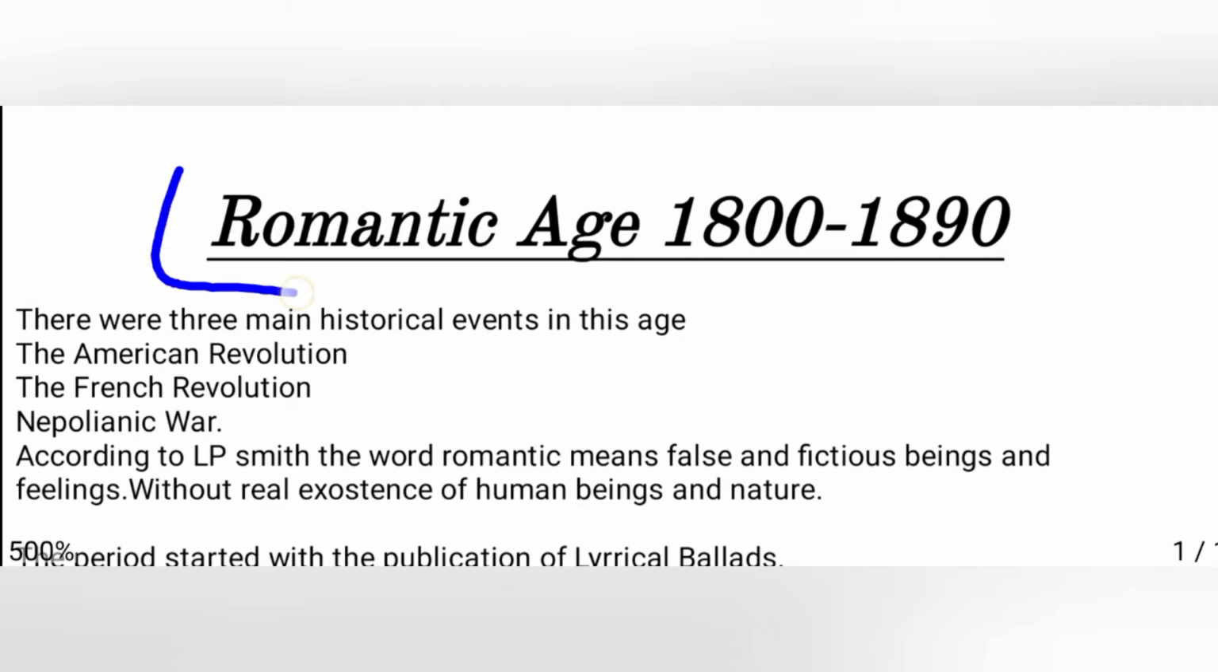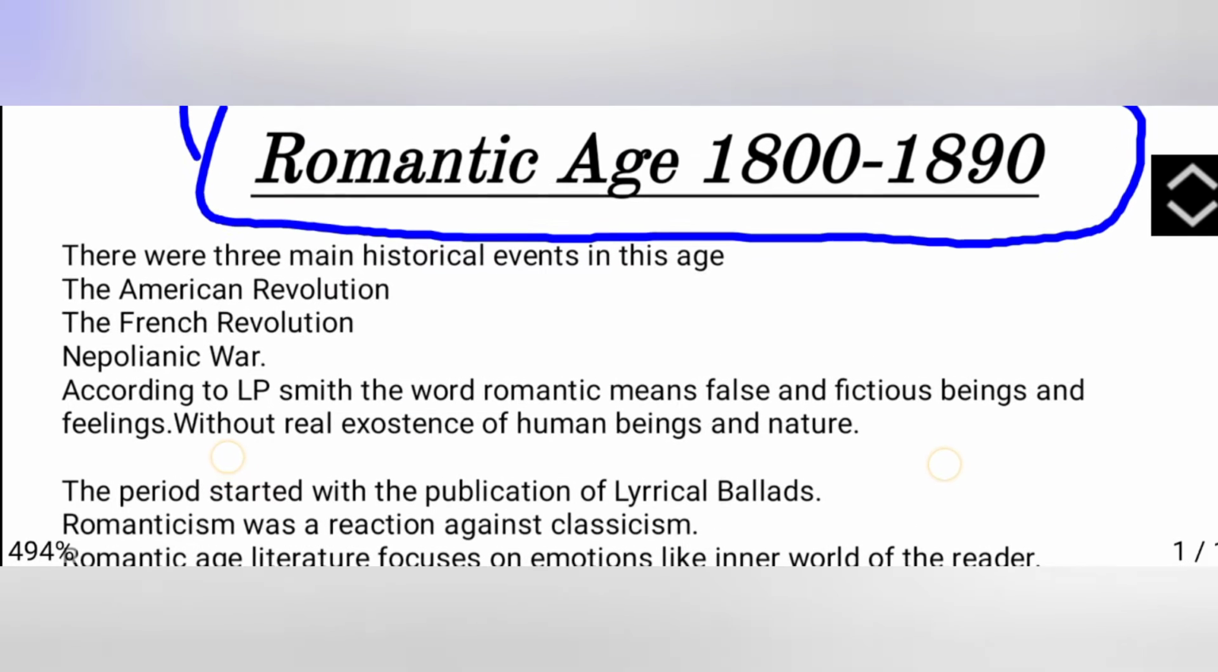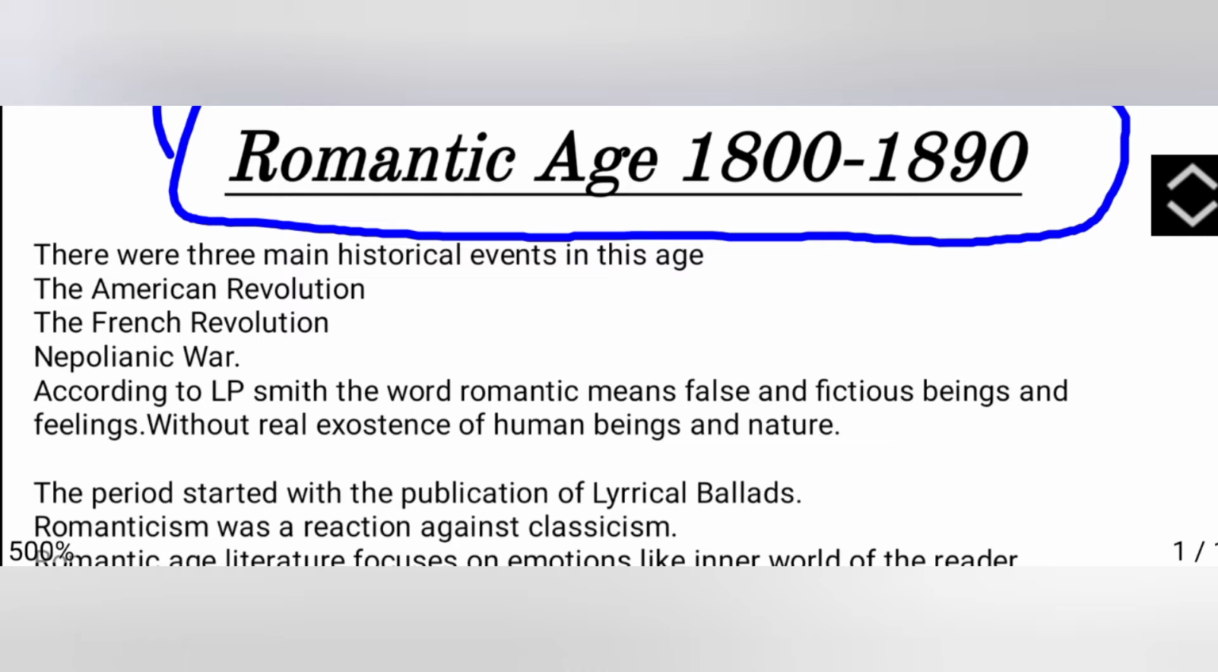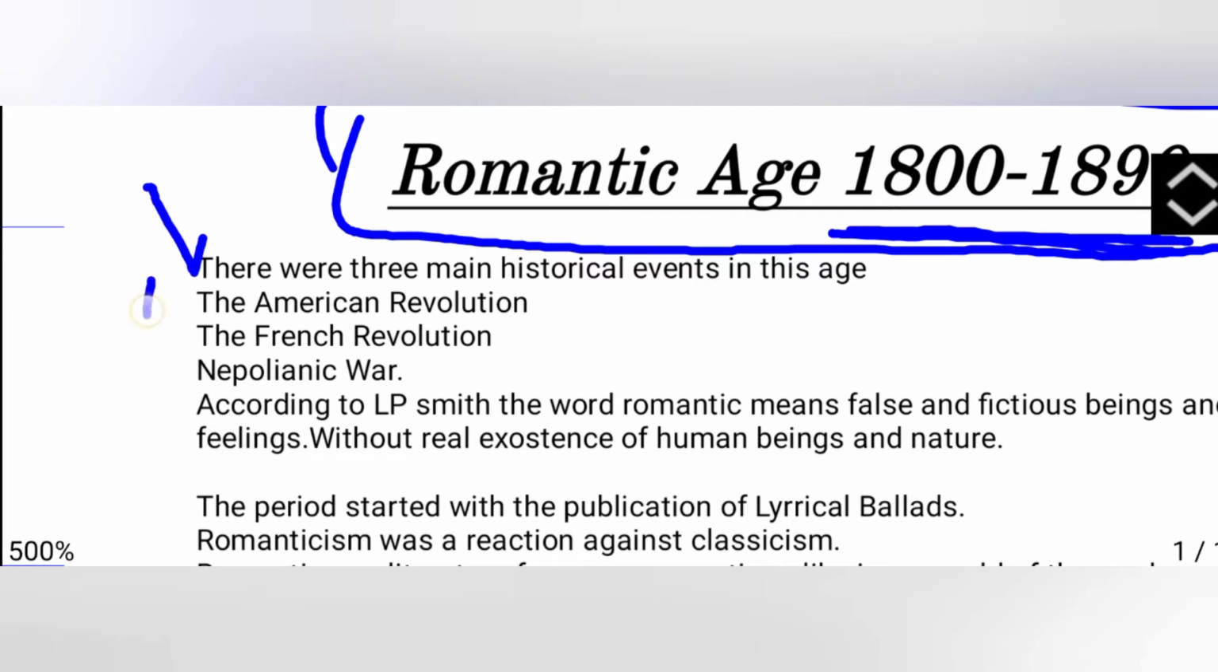Today's topic is the Romantic Age, the most important and essential topic for literature students. The Romantic Age started from 1800 to 1890, a complete decade. Let's start. There were three main historical events in this age: the American Revolution, the French Revolution, and the Napoleonic War. Literature students know very well how important these events are.